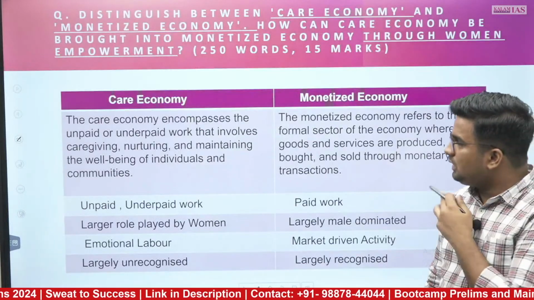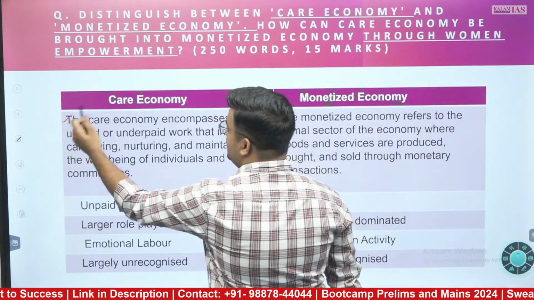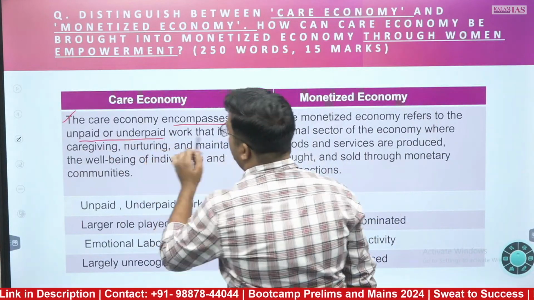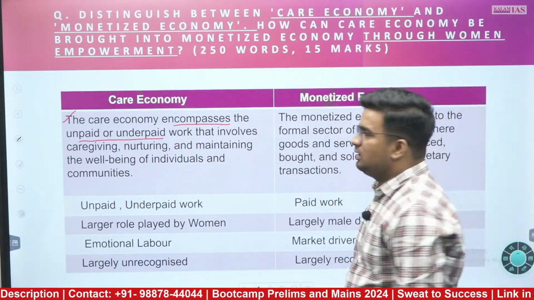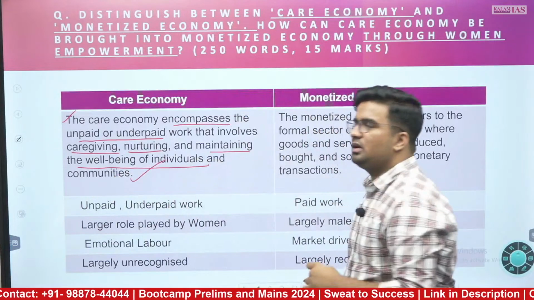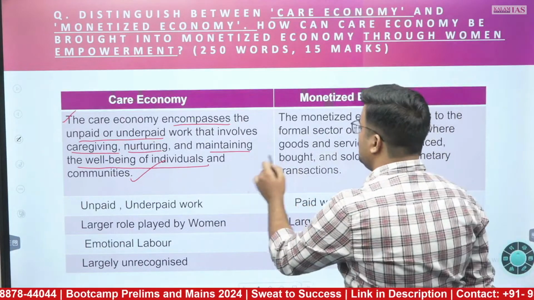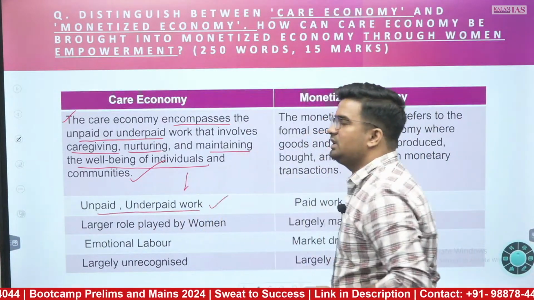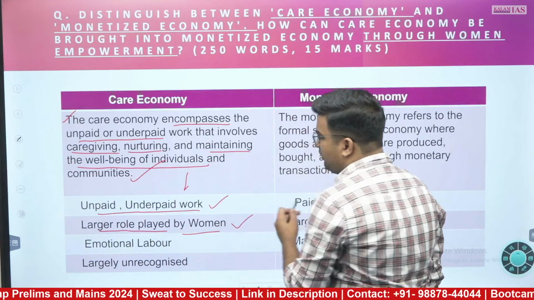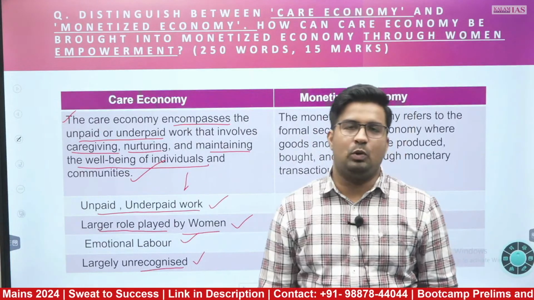Furthermore, now you need to differentiate between care economy and monetized economy, where you can start with the definition of care economy. The care economy encompasses the unpaid or underpaid work that involves caregiving, nurturing, and maintaining the well-being of individuals and communities. In a simple and precise way, you can write this definition. Furthermore, it involves unpaid or underpaid work. That is one differentiation between care and monetized. Another is that the larger role is played by women. They do largely the emotional labor, which is largely unrecognized. That is one more part.